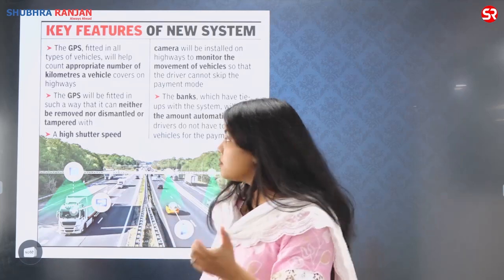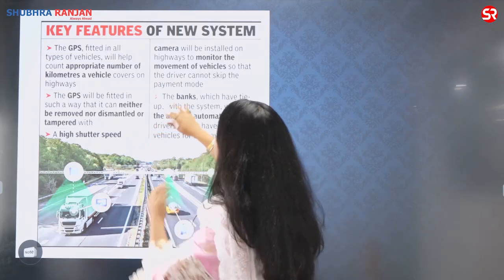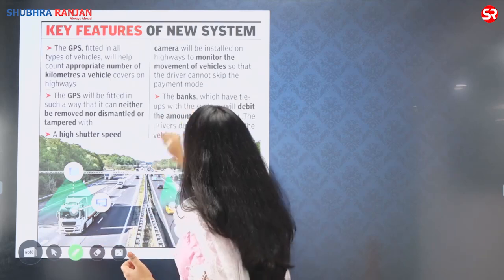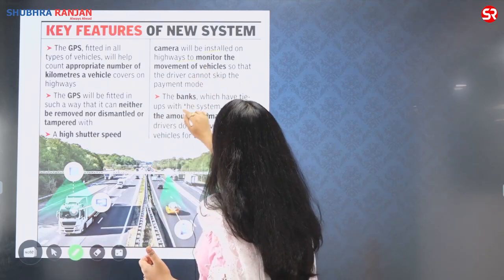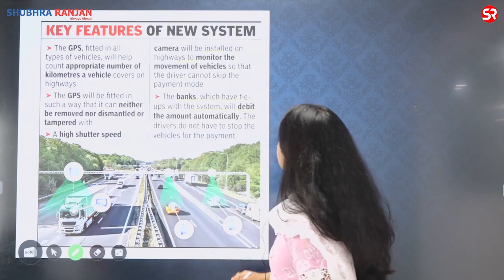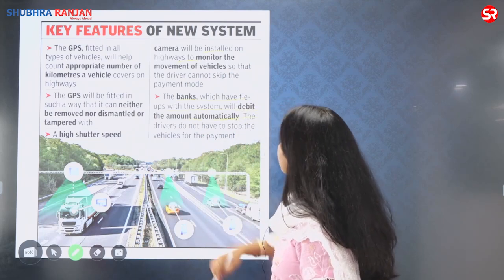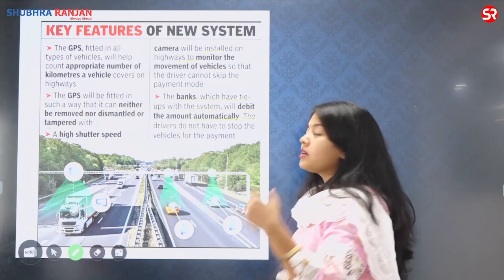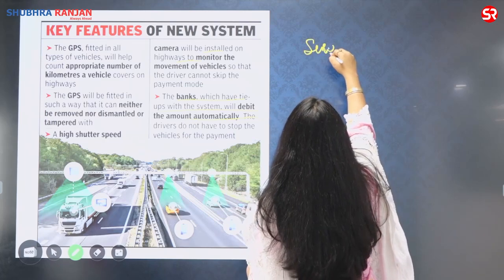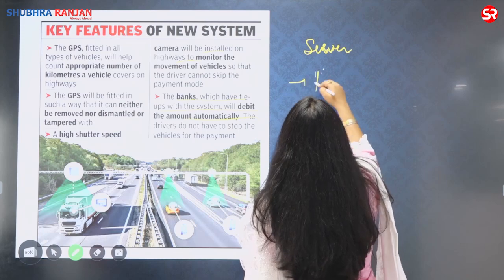You cannot dismantle it. A high shutter speed camera will be installed on the highways. The banks will have to have tie-up or UPI with the system which will debit the amount automatically. But इसमें सबसे बड़ा दिक्कत क्या है? Of course, there is a problem with the server. There is also a problem with the server. There is another problem of privacy.